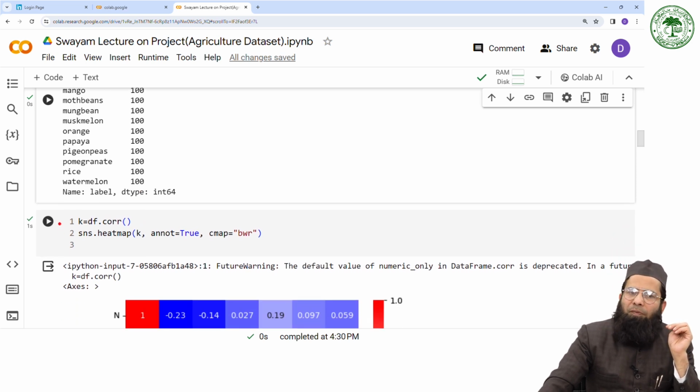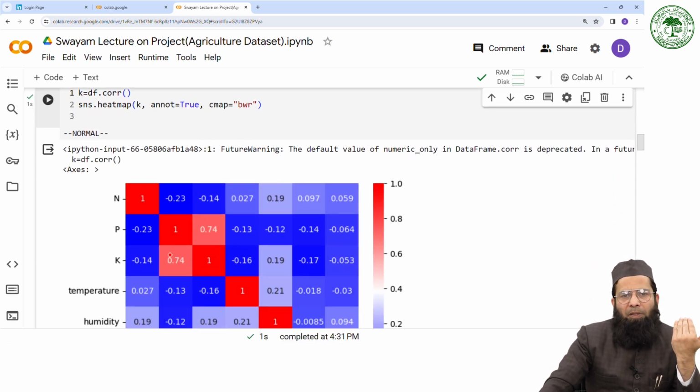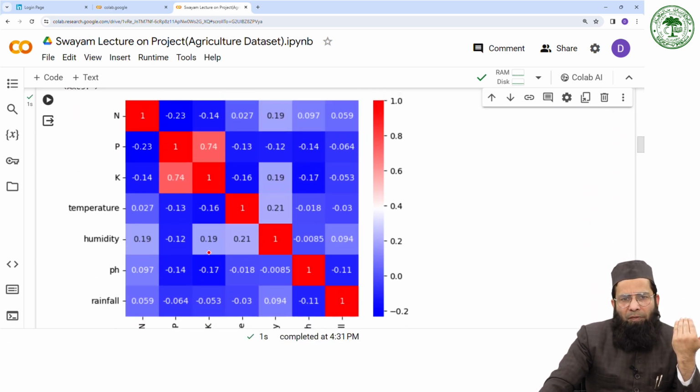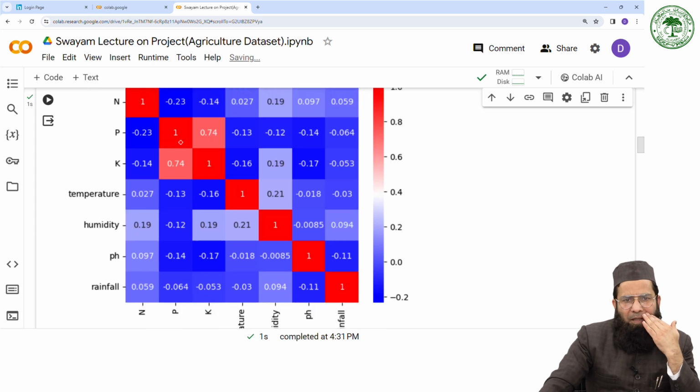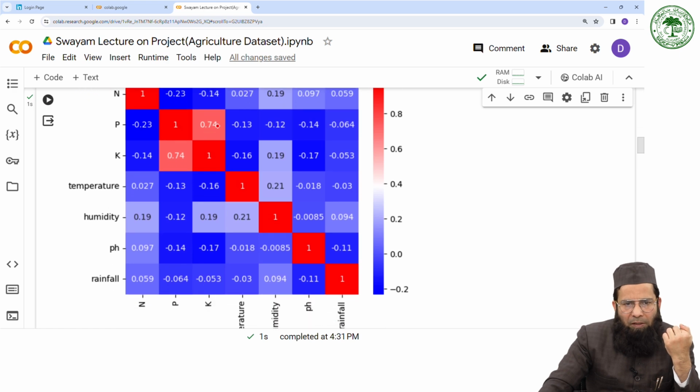Now I will display the correlation matrix using a heat map. You can observe there are certain red values. Diagonally it would be 1. Why so? Because it is correlating a feature with itself. Apart from these, you can observe that potassium is very much related with the P value.